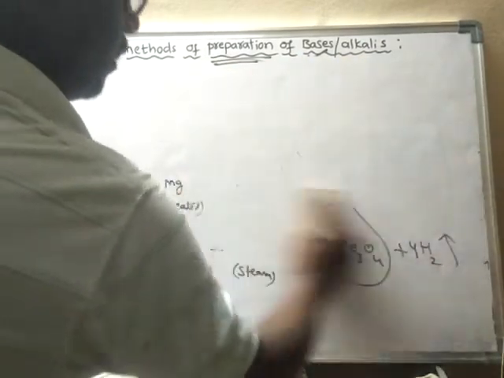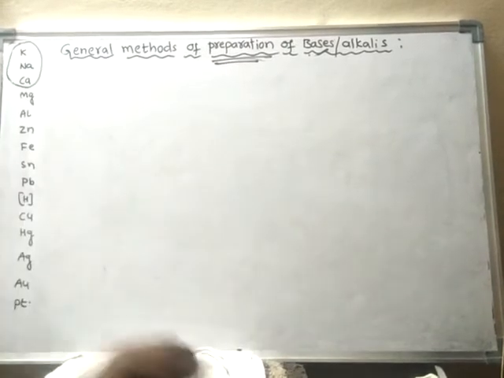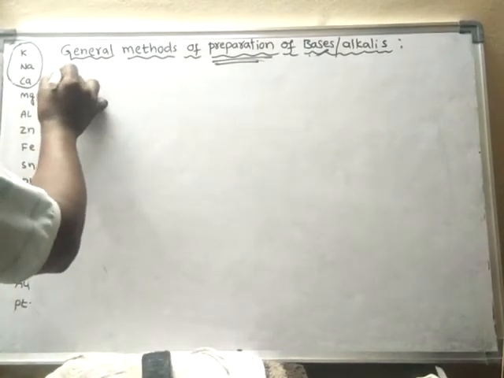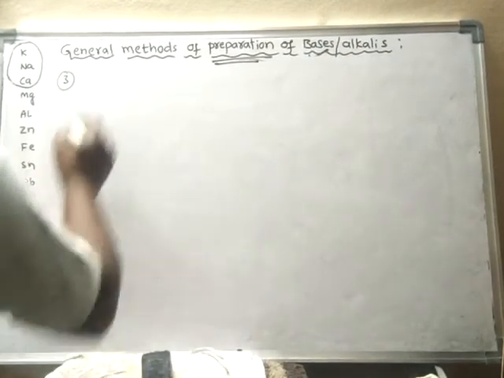Now we will learn the third method of preparation of bases. What is the third method? The third method is when oxides of highly reactive metals are dissolved in water.